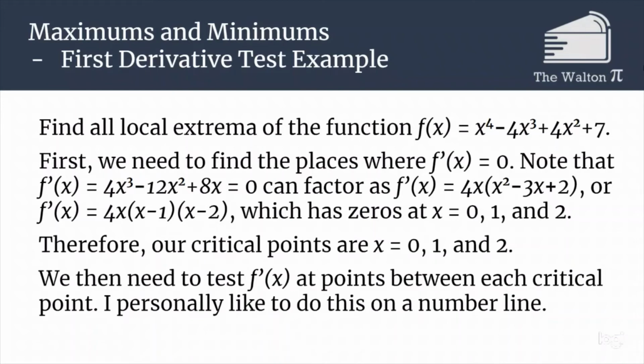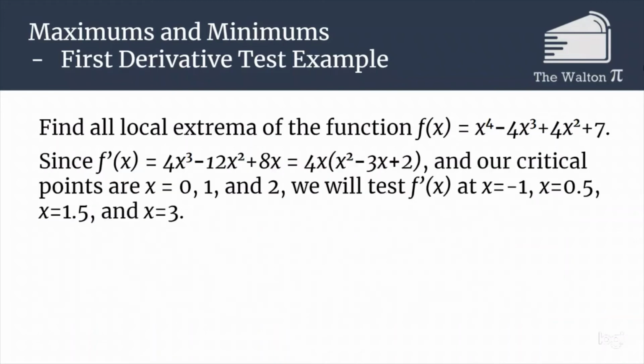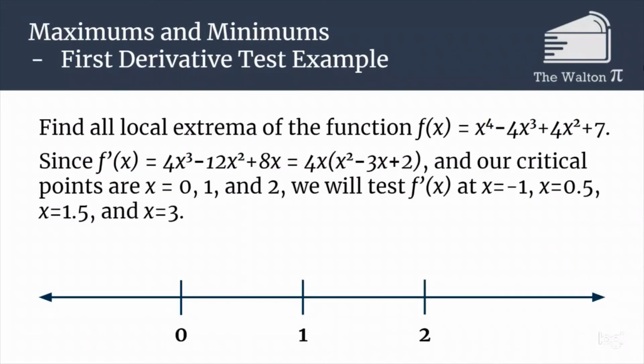The way I do this is I approach it on a number line. So if we draw our number line, we are then going to be testing our critical points, and the way we do that is we test values that are on each side of the critical point. Something smaller than 0, so we're going to use -1. Something between 0 and 1, so we're going to use 1/2. Something between 1 and 2, we're going to use 1.5. And then something bigger than 2, we're going to use 3.